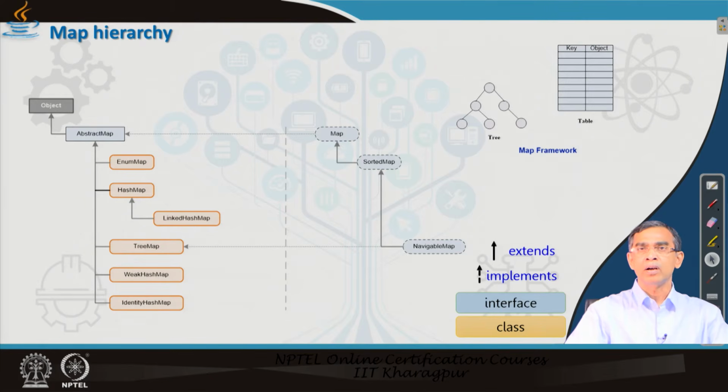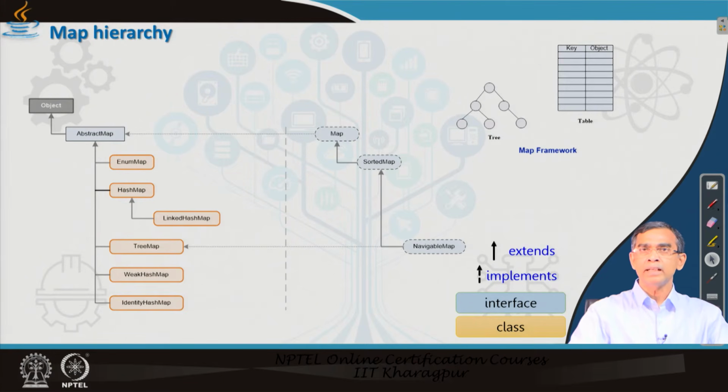It has only 3 interfaces, namely Map, SortedMap and NavigableMap. In these 3 interfaces the different methods are declared, so that a Java programmer can use all these methods in their program to manipulate their collections, or we can say their maps.